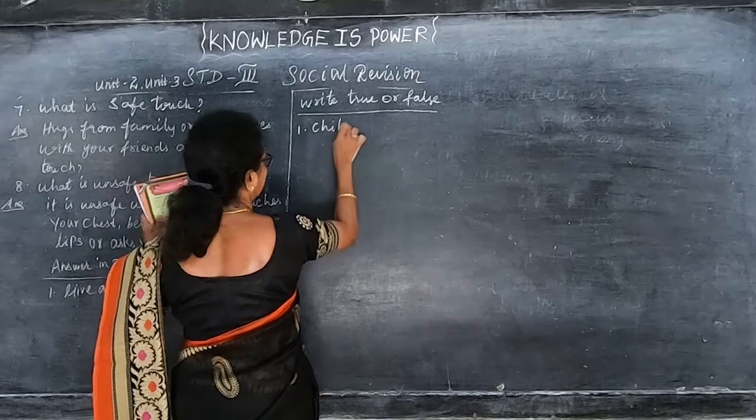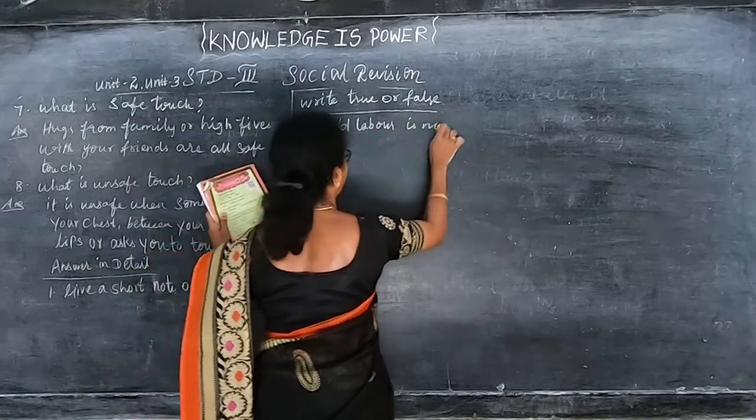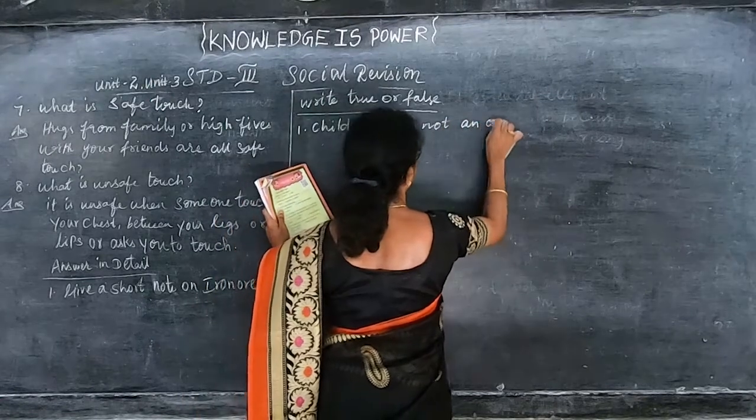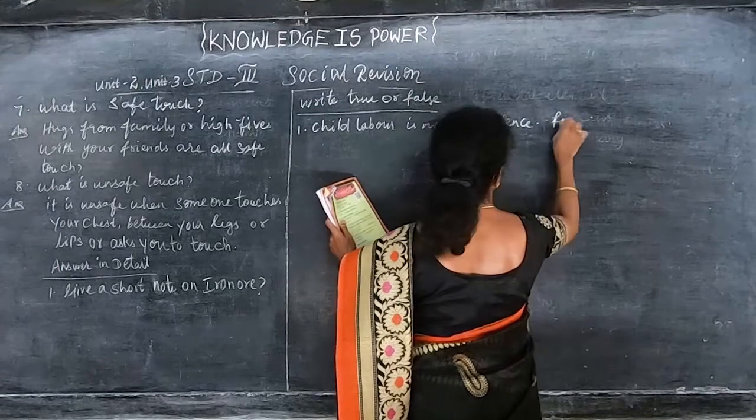Child labor is not an offence. That is false.